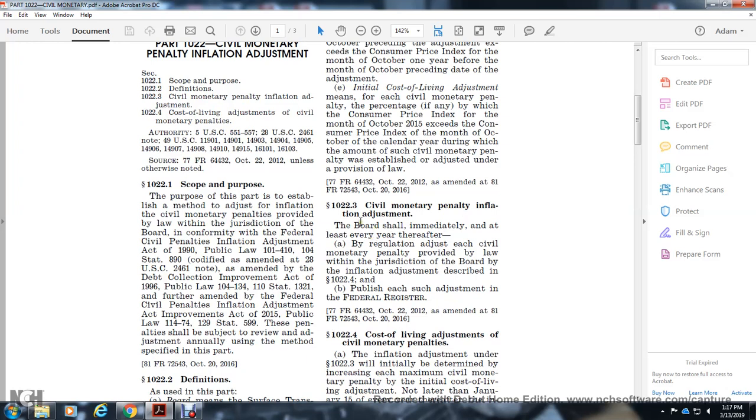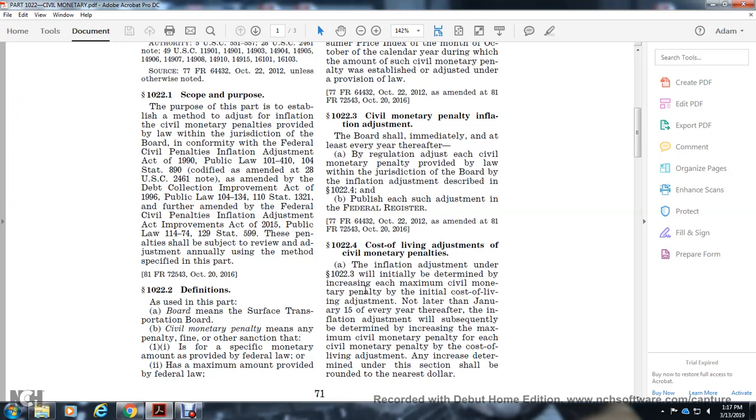1022.3 Civil monetary penalty inflation adjustment. The Board shall, at least every year thereafter, make by regulation an adjustment for inflation of the civil monetary penalties provided by the law of the jurisdiction of the Board, as described in 1022.4. Publish each such adjustment in the Federal Register.